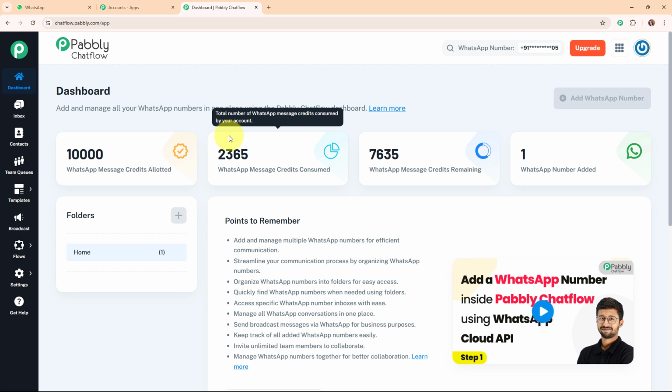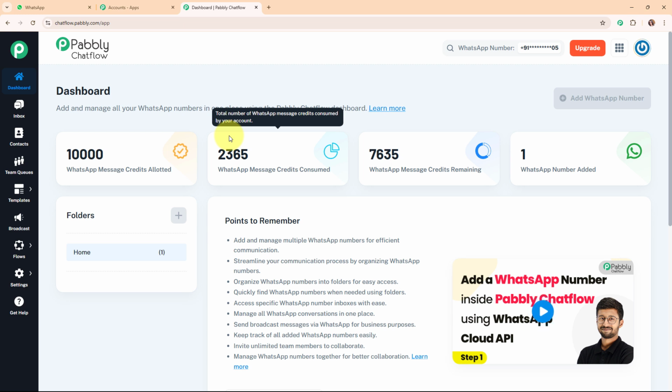So here you all might be thinking, what is basically Pabbly Chat Flow. So let me give a brief about it. Pabbly Chat Flow is a tool that helps businesses create automated chatbots for their website and apps. It's like having a virtual assistant that can chat with visitors, answer questions, and guide them to take actions like making a purchase or signing up. People use Pabbly Chat Flow to save time, improve customer support, and engage visitors 24/7. It's easy to set up, customizable, and helps businesses provide quick responses, which keeps customers happy and boosts conversions.